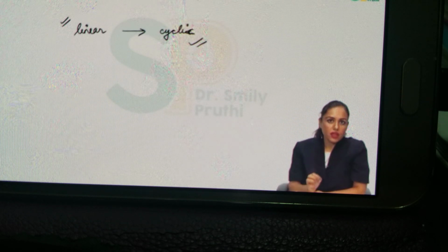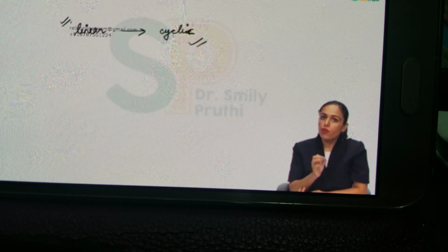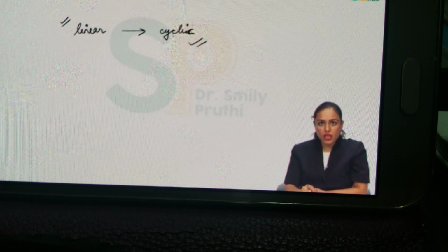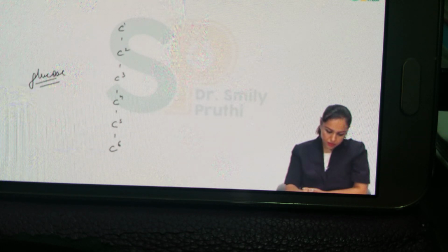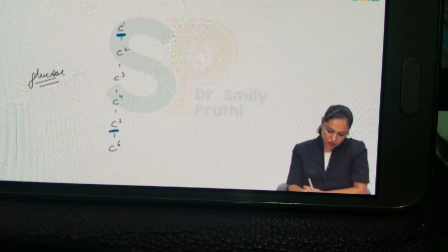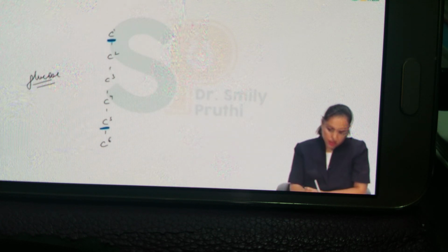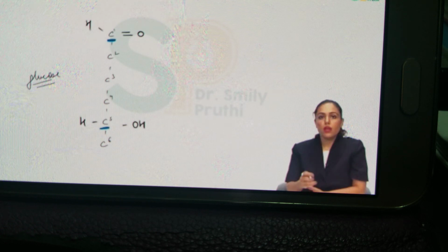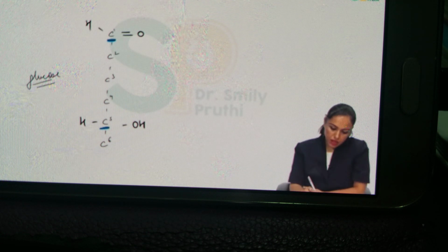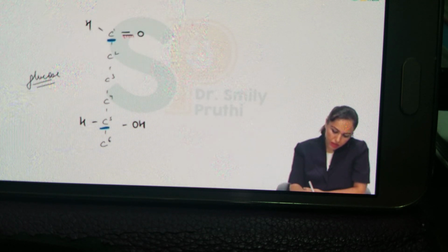Right? So in the case of carbohydrates, when linear is converted to cyclic structure, the two carbons which combine are the functional carbon, always combined with the second last carbon. Let's see an example in the case of glucose. The functional carbon is C1, the second last carbon is C5. They will combine to make the cyclic structure. C1 has a double bond oxygen and hydrogen here. C5 has H here and OH here. When these two carbons join, they will join with the help of oxygen in between. See here, this C1 is attached to oxygen with two valencies. So one valency of C1 can be given to C5. On the other hand, C5 will give OH back to C1.